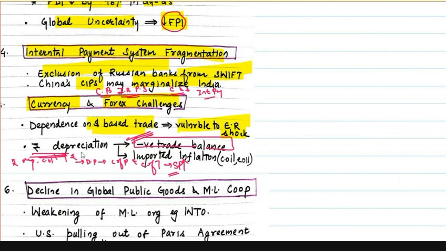Moreover, rupee depreciation, as I told you over here, it's going to increase crude oil price in rupee terms. It's also going to increase edible oil price in rupee terms. And these are two India's largest imports, crude oil and edible oil. So this rupee depreciation may also lead to imported inflation. Then another challenge.